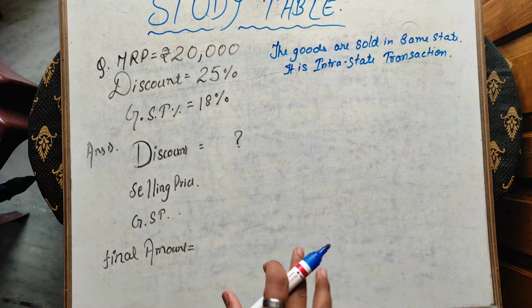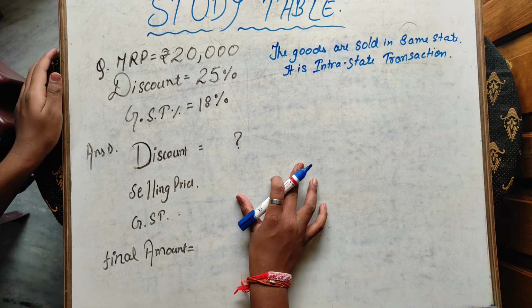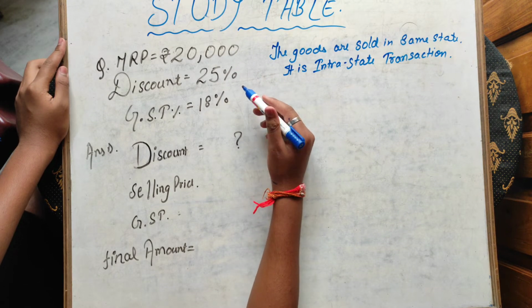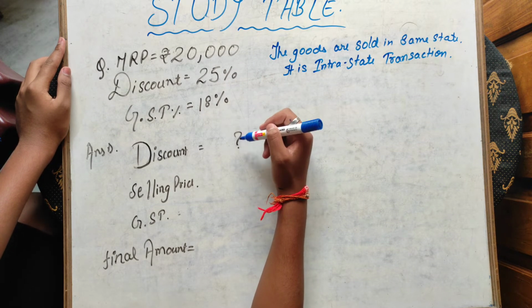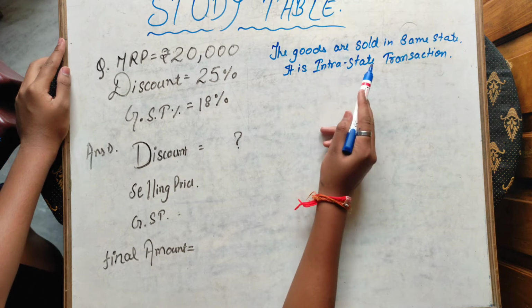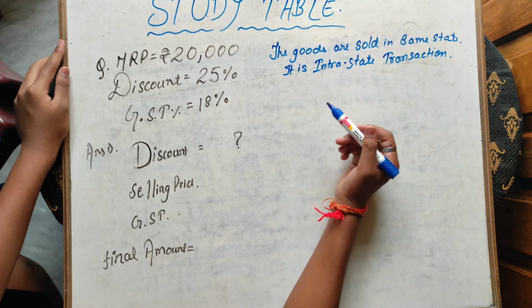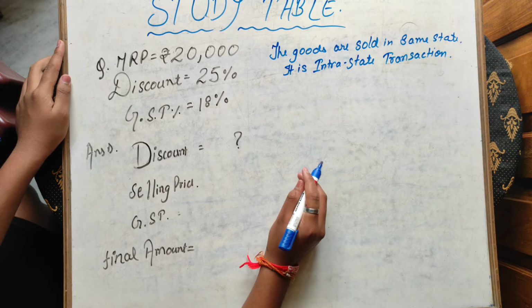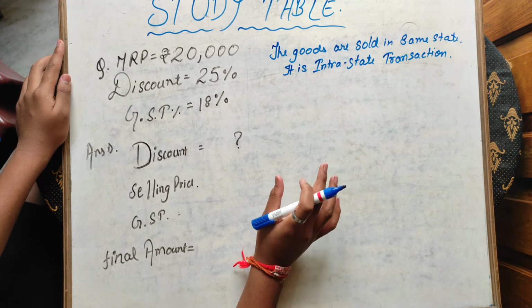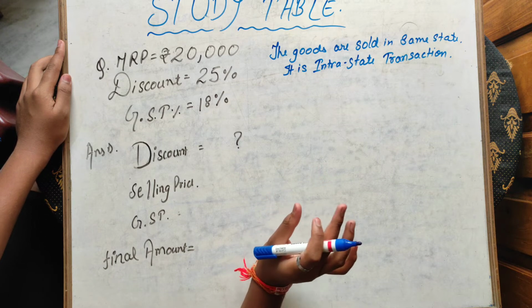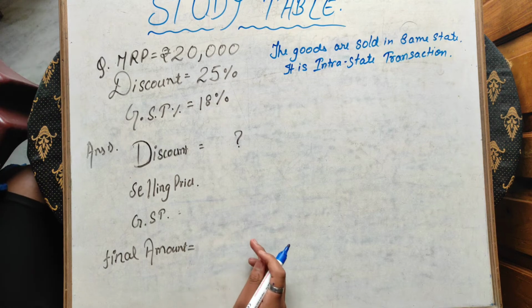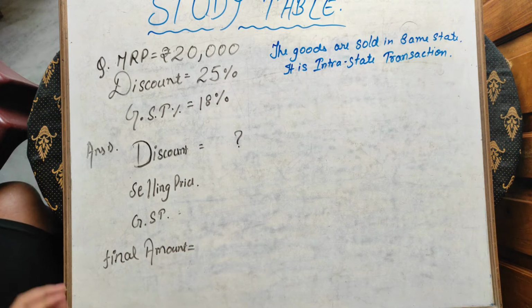Now let's see the other question. It is given the MRP of a good is rupees 20,000. The discount is 25%. The GST rate is 18%. It is also given that the goods are sold in the same state, which means it is an intra-state transaction. We know in the case of an intra-state transaction, the GST applied is CGST and SGST. First, we have to find the discount, then the selling price, GST and final amount.